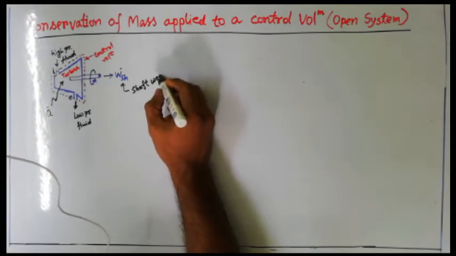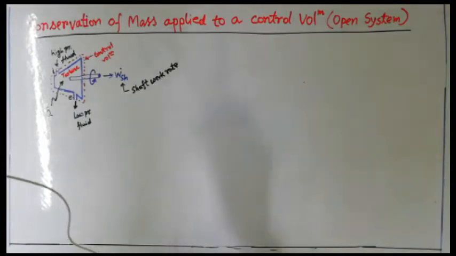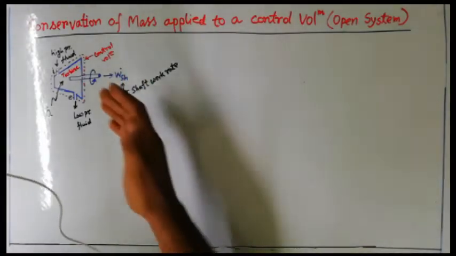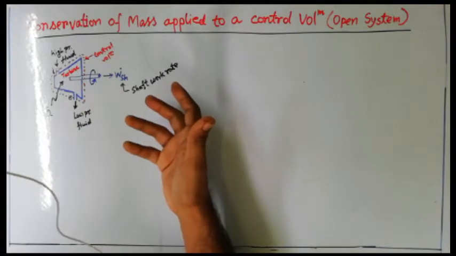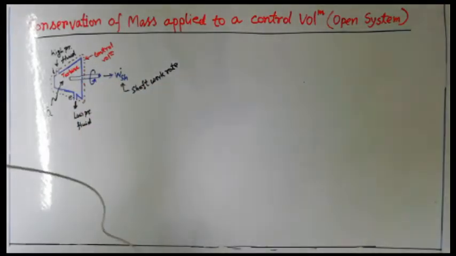Shaft work rate, because I have put a dot at the top. So always while you are putting a dot on the top, that means with respect to time you are calculating the work done. So obviously the turbine is a work producing device, that's why some work will be going out from the control volume. Understood?